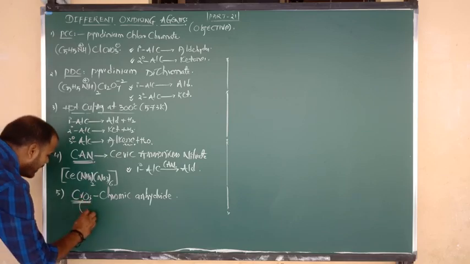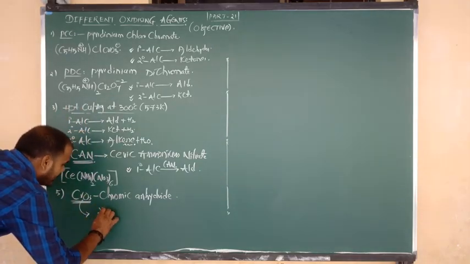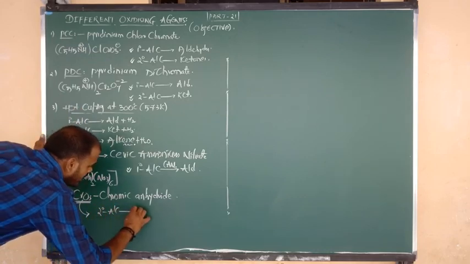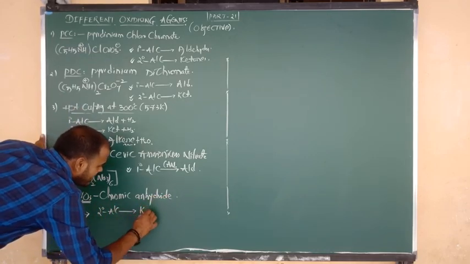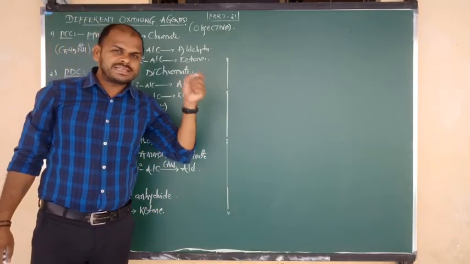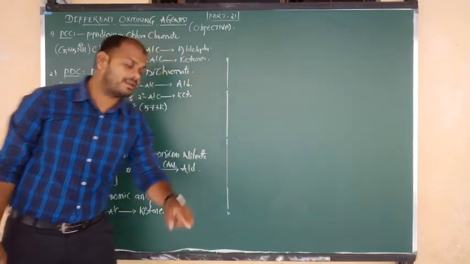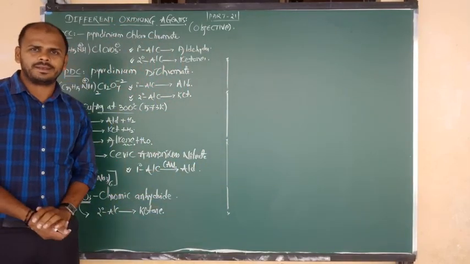Chromic anhydride, CrO3, selectively oxidizes only the secondary alcohols into ketones. Give an oxidizing agent which selectively oxidizes only primary alcohol: that is CAN.